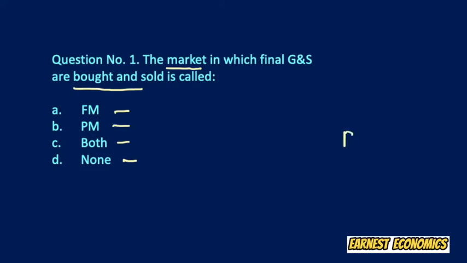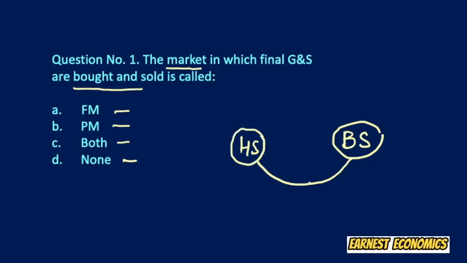proceed from business sector or firms or productive sector, they move to the household sector. They are actually bought by the household sector in a market which we call the product market. Sale of final goods and services takes place in the product market. So our answer to this MCQ is B option.